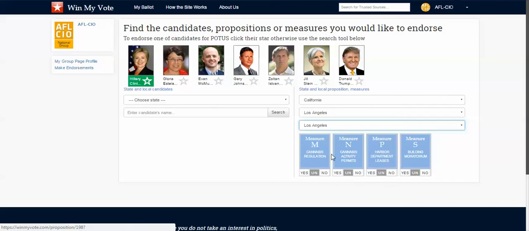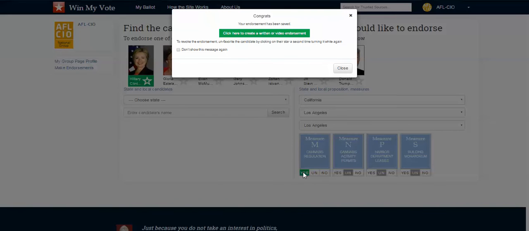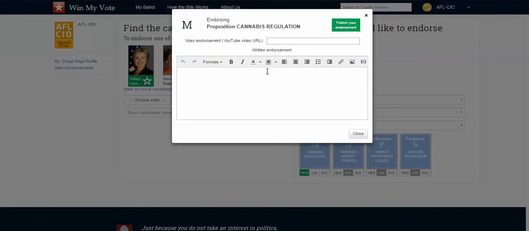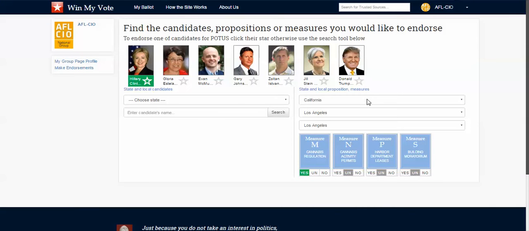you would see that there are these 4 measures on the ballot, and you can simply click on whether you're supporting that measure or not, and then it will pop up this little thing right here that will say, would you like to do a written endorsement or a video endorsement? Again, you can just put the YouTube share URL right in there if you have a video against or for the proposition. And then you can also do a written argument for or against, and again you can add links and make it bold and do whatever you want there.